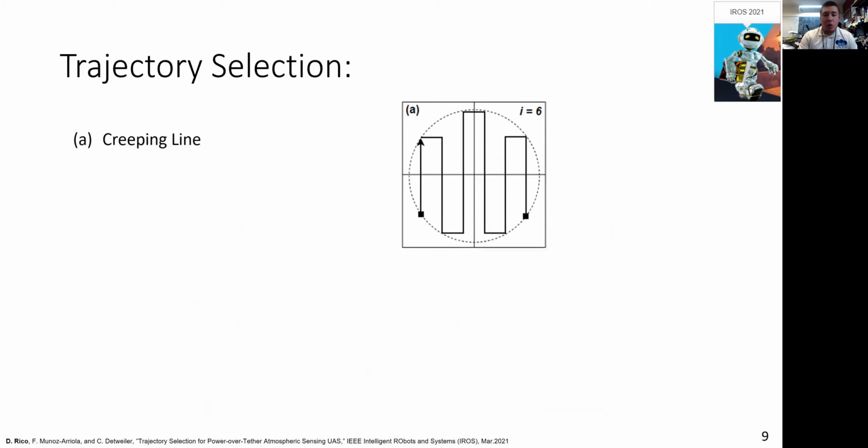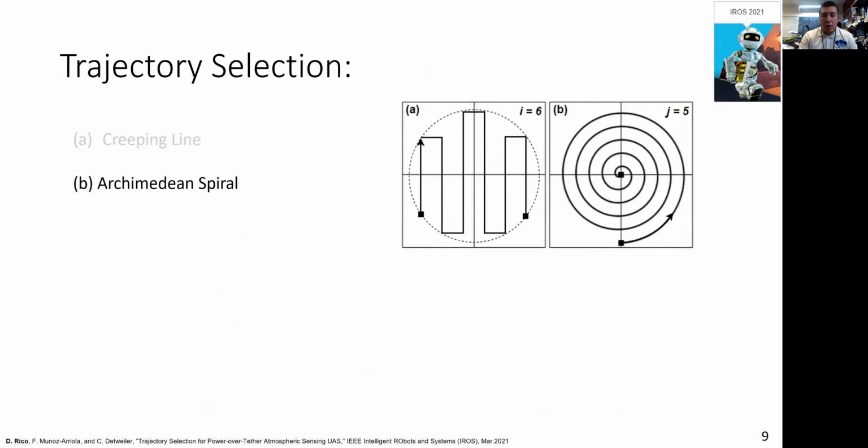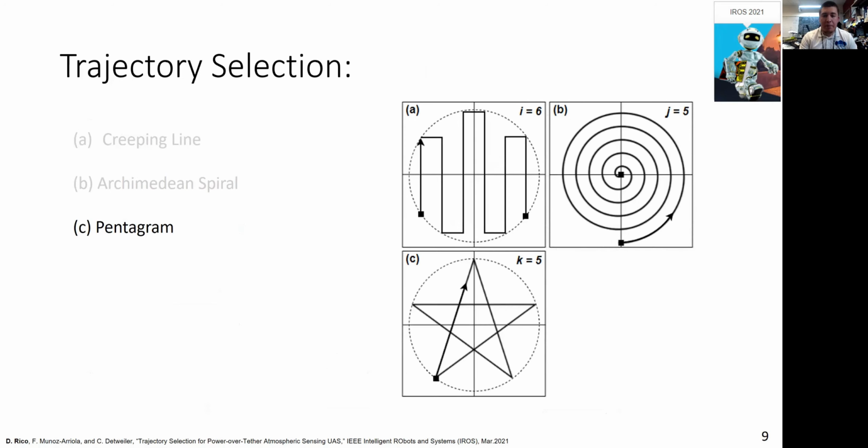Now that the models and the means to evaluate their simulation performance have been completed, we needed to select and calculate which trajectories to run. After reading the literature, we decided on the following set. Creeping line or lawnmower, which is traditionally used for full spatial coverage traversals, and it is accomplished by invoking an exhaustive walk. Archimedean spiral, which provides a prolonged but high spatial temporal sampling at a constant lateral step.